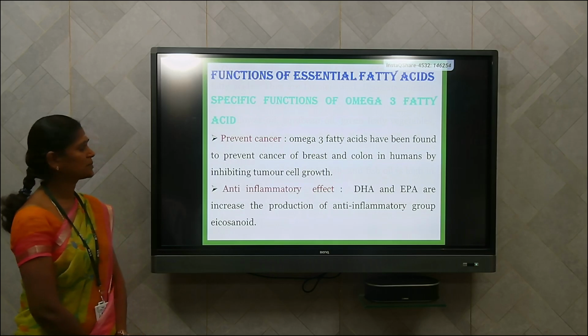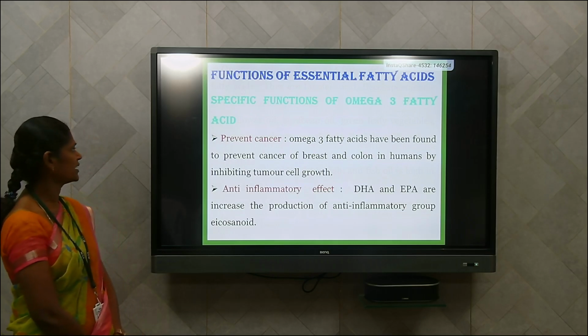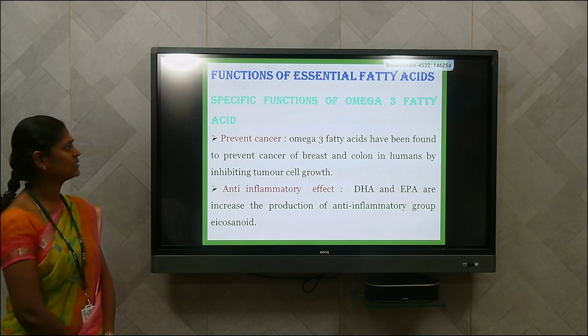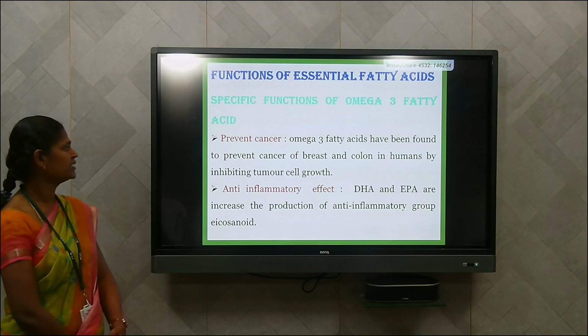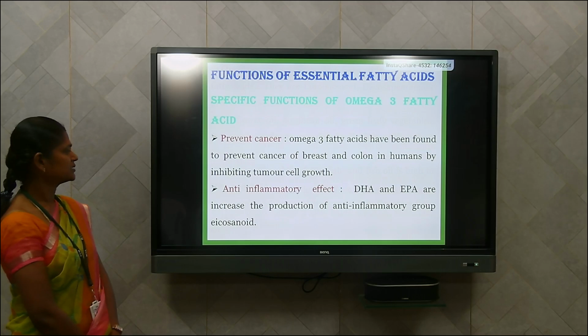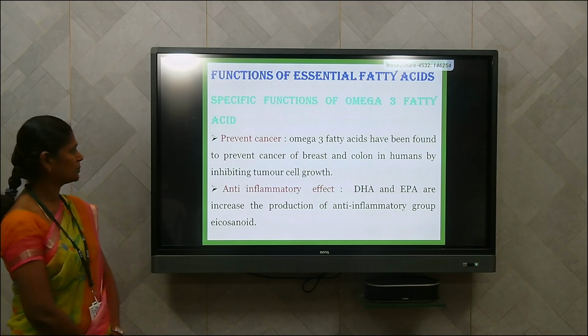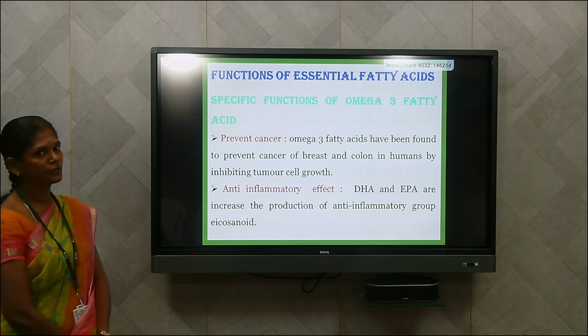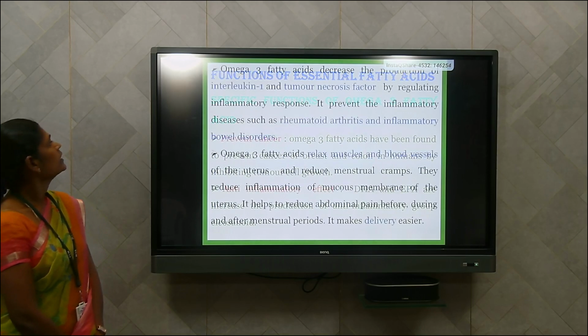First we can see the specific functions of omega-3 fatty acid. In cancer prevention, omega-3 fatty acid has been found to prevent breast cancer and colon cancer by inhibiting the tumor cell growth. In the anti-inflammatory effect, docosahexaenoic acid and eicosapentaenoic acid increase the production of the anti-inflammatory group of eicosanoids.